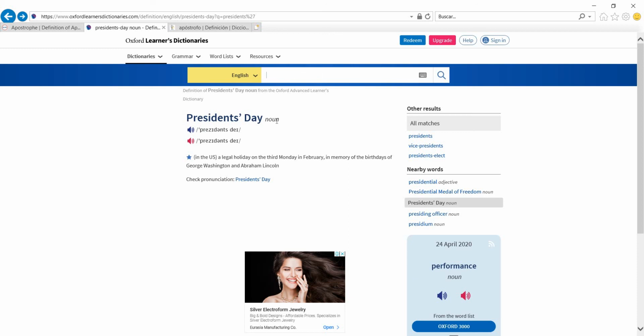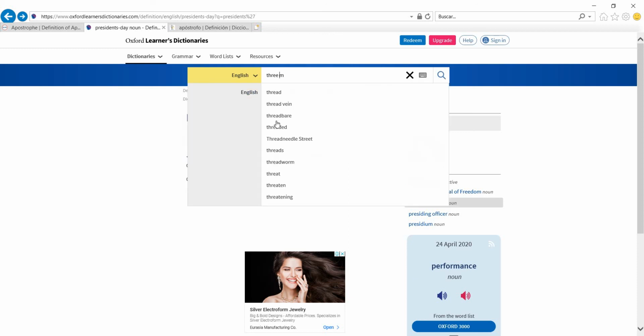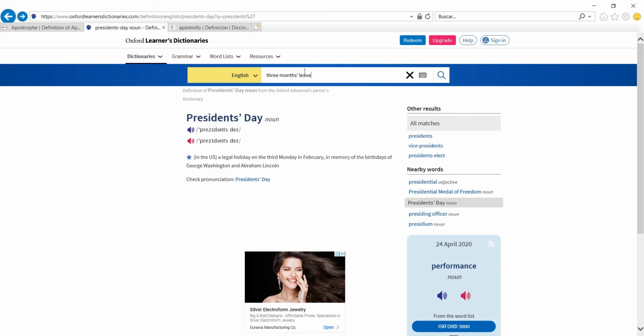Well, that's a bit of a long holiday, right? A 2 weeks' holiday. Leave is another word that tends to appear here, right? 3 months' leave. This is in the plural. The apostrophe comes after the plural. And another typical case is 2 weeks' notice when you tell your employer you're going to resign 2 weeks in advance, right?